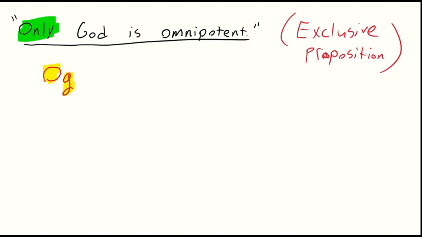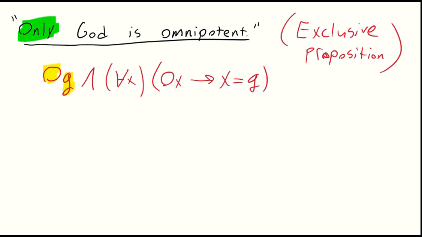So we're going to have a universal affirmative proposition, so to speak. So let's now say, and for all x, if x is omnipotent, then x is identical to God. And now we have something that's exclusive. So we first said that God is omnipotent, and then, for all x, if x is omnipotent, then x is God.